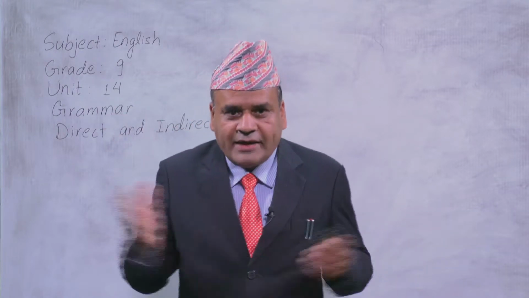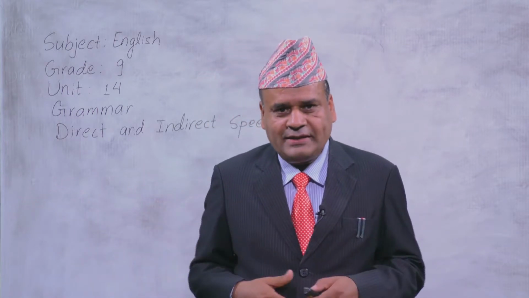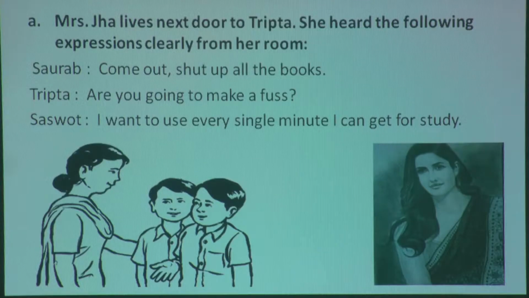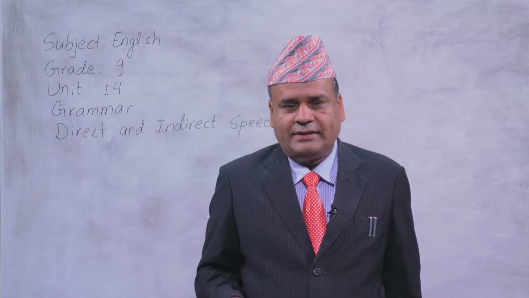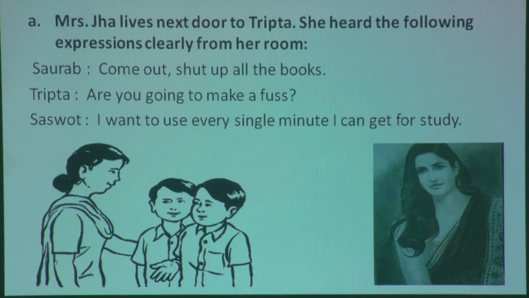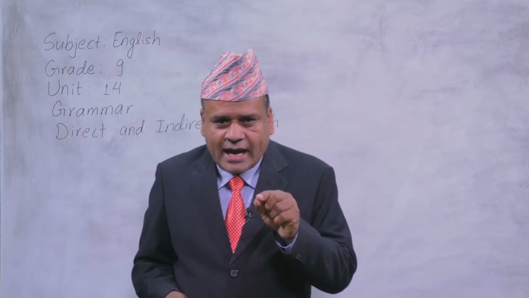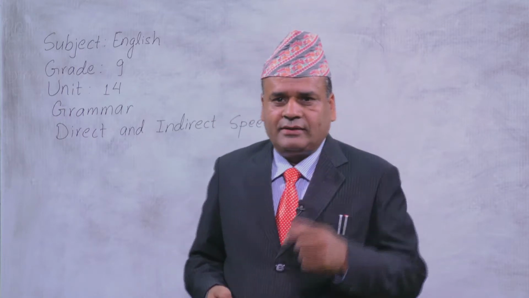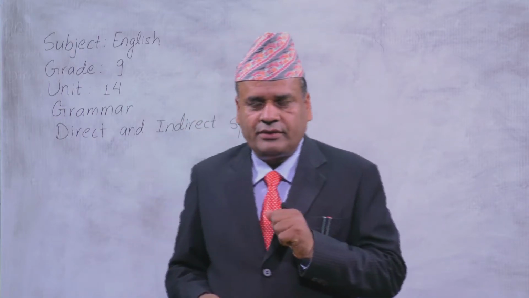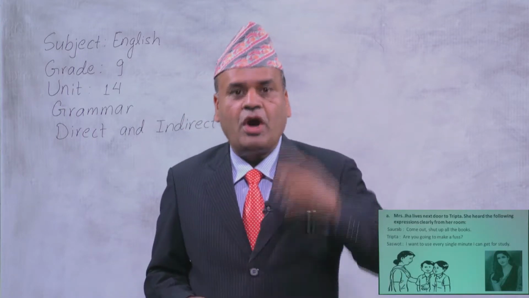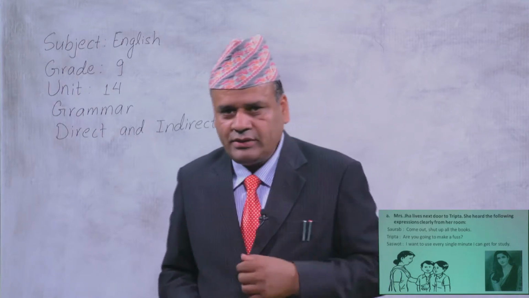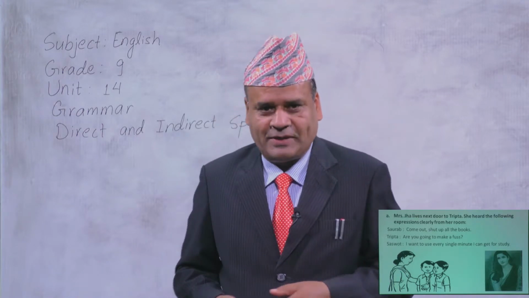And who heard? Can you guess who heard these sentences? Mrs. Jha, right? Mrs. Jha heard these sentences. Yes, she lives next door. Okay, she is the neighbor. Now, when Mrs. Jha tells these expressions to another person in her house, it becomes indirect speech.